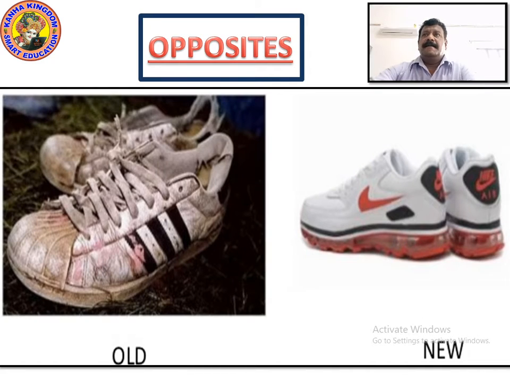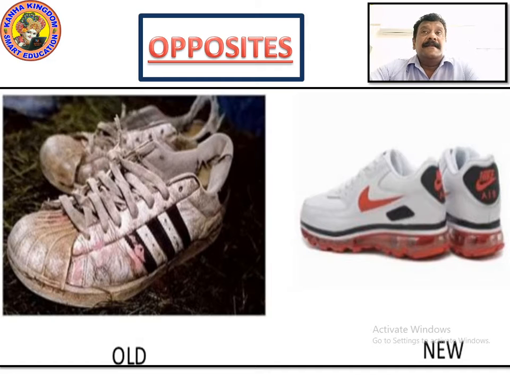Now pay attention to the next script. Yes, you can see the opposites. You can see there are new shoes as well as old shoes. The old shoes are totally worn out, which cannot be worn again.